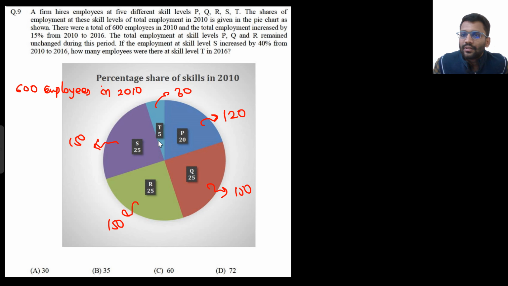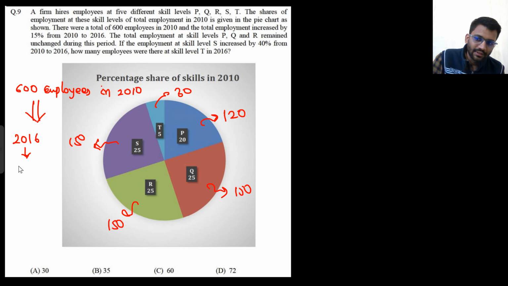Now there were a total of 600 employees and the total employment increased by 15% from 2010 to 2016. So what is 15% of 600? That is 90, 15 into 6. So in 2016 there were 690 employees. So 90 employees were more hired, and now the employees became 690.